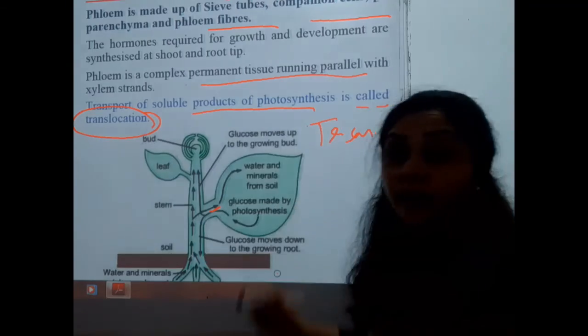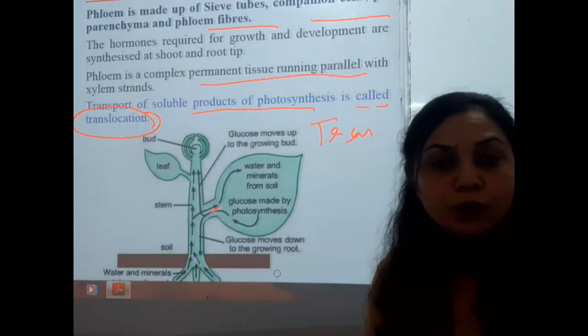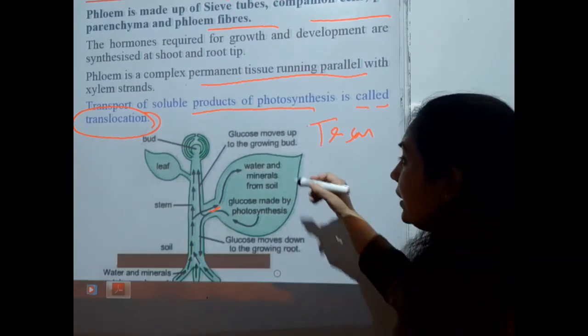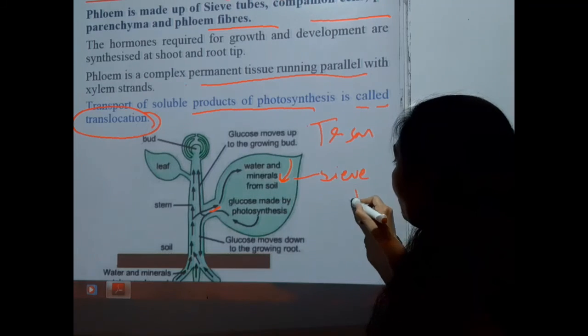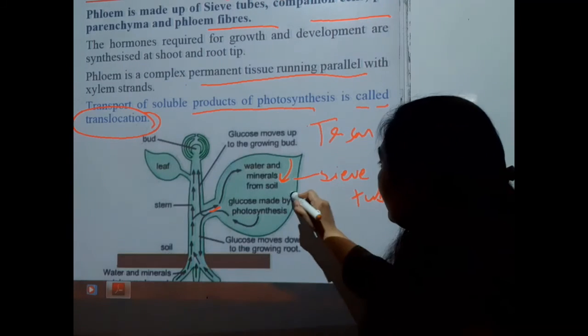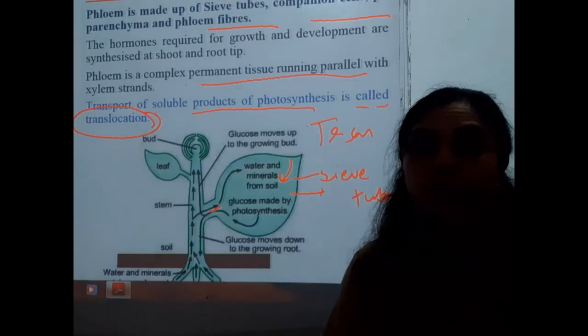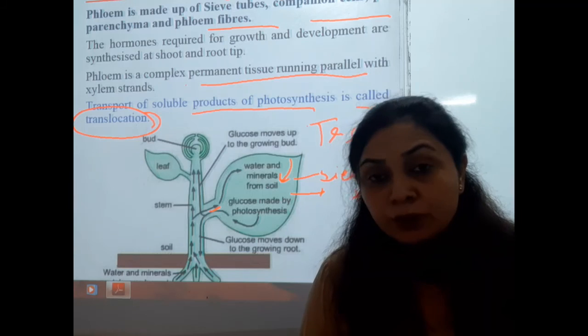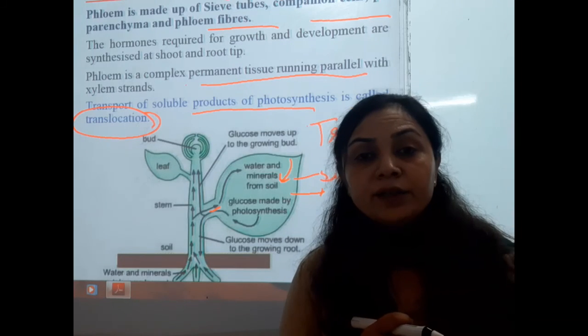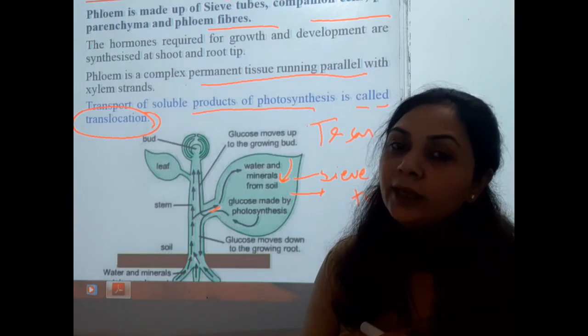When the leaf makes food by the process of photosynthesis, the food enters the sieve tubes, where energy is also produced and also enters the sieve tubes. So the food and the energy enter the sieve tubes.